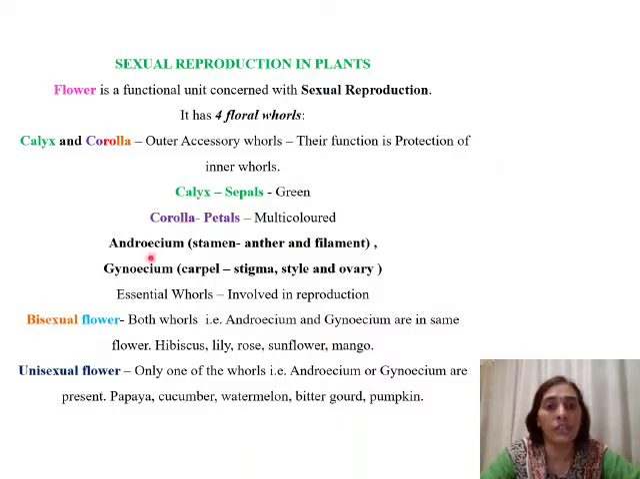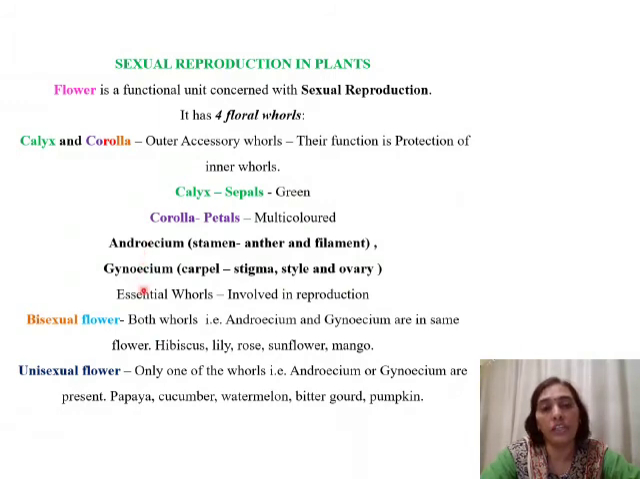The other 2 whorls are androecium, which is also called the stamen. Now this stamen comprises anther and filament. The last whorl is gynoecium, which is also called the carpel. The carpel comprises stigma, style and ovary. So we have got 4 whorls, that is calyx, corolla, androecium and gynoecium.